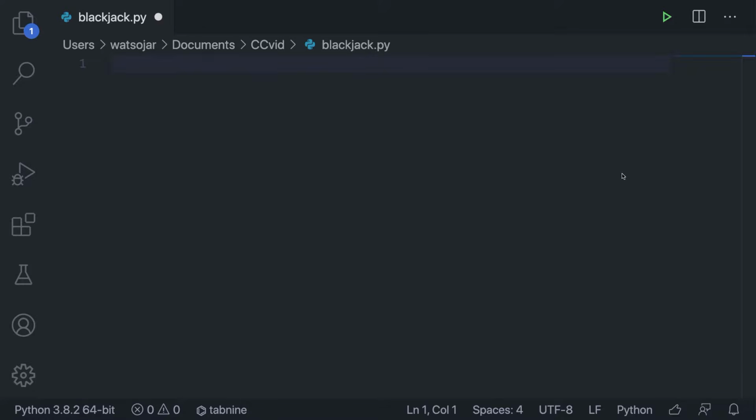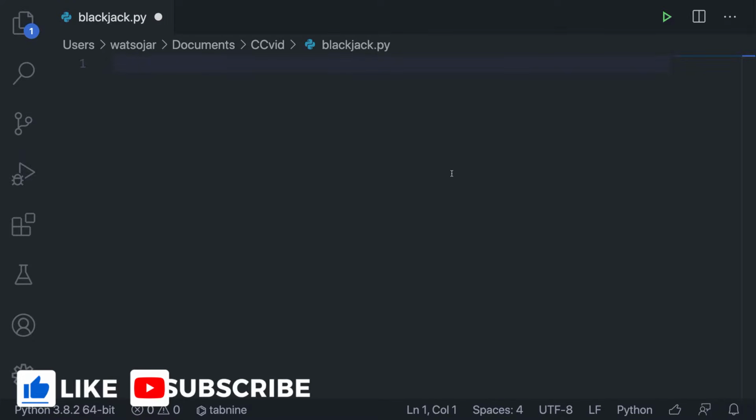Then I am going to challenge all of you to try and make these features on your own, and then only refer back to the video if you get stuck. But if you just want to follow along with the code, then you do you. Alright, so here are all the features we're going to need to make the game.